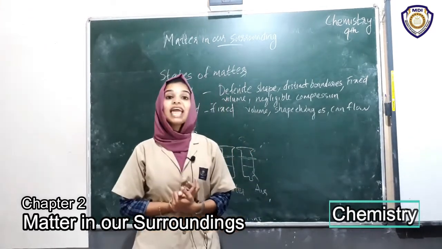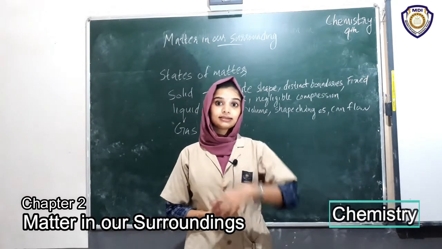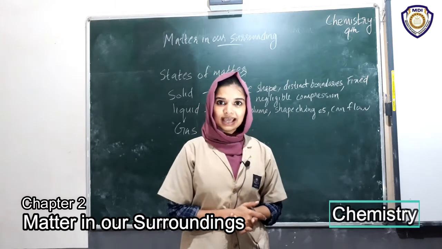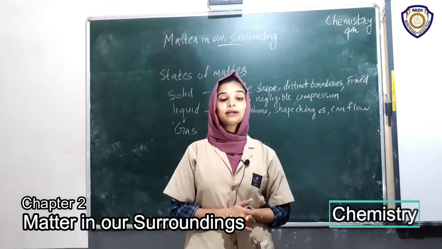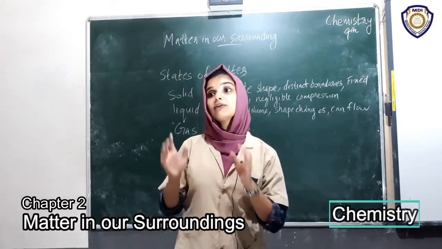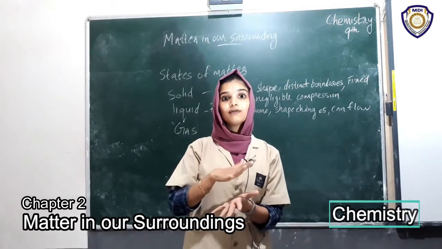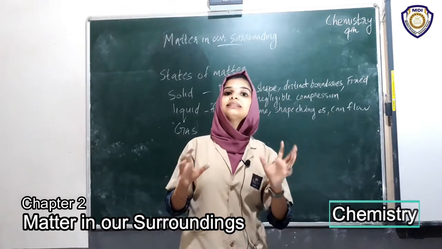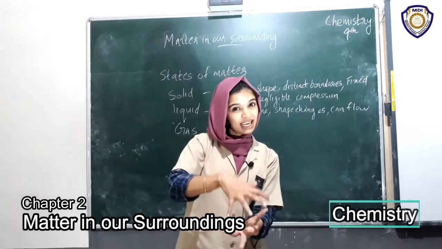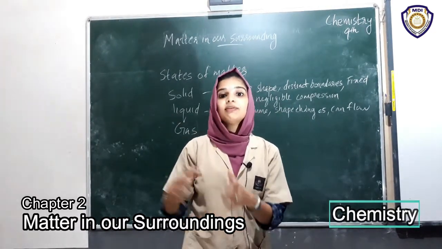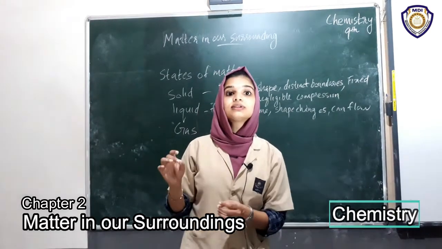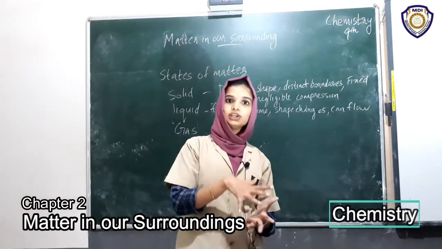For example, the LPG, liquefied petroleum gas, that we use to cook our food. Did you see that? LPG is a gas which is liquefied, changed to liquid by applying pressure on it. So when we buy a gas cylinder, there will be some liquid. That liquid is gas which is compressed into liquid.